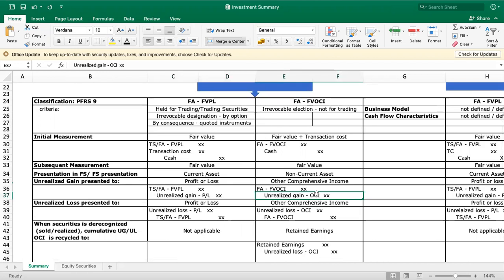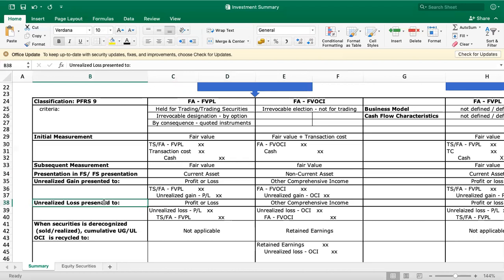Okay, so how about if the subsequent measurement is lower than the initial measurement? Of course, we incur a loss because the value of the investment decreases. Because the subsequent measurement is at fair value, if it is lower compared to the initial measurement, it is called an unrealized loss.